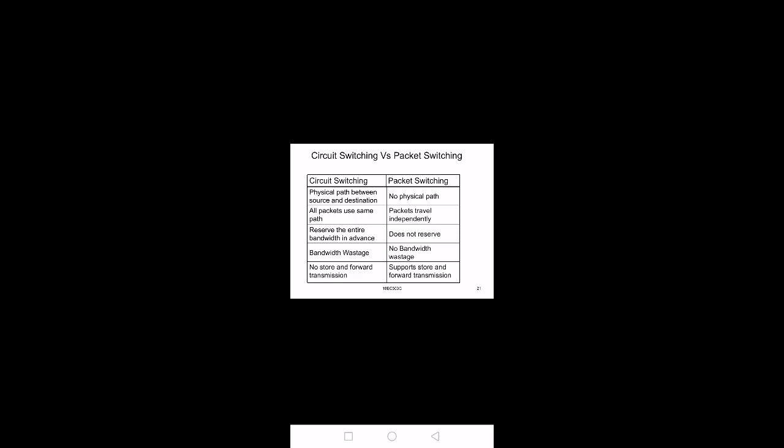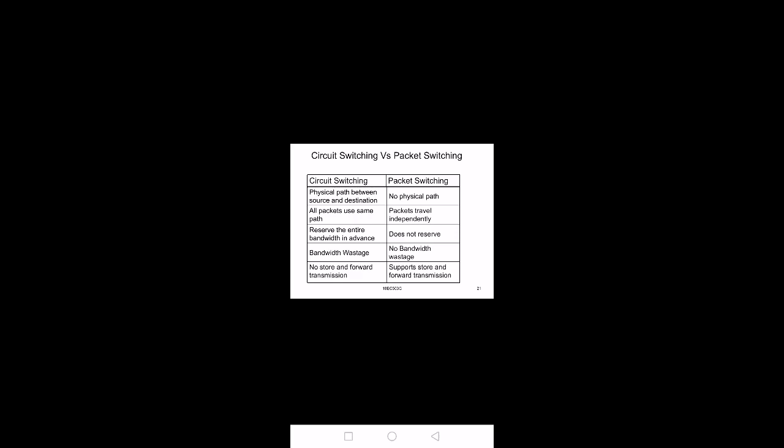In case of packet switching, there is no reservation. Any packet can go any route. So a lot of bandwidth is wasted in case of circuit switching. Why? Because if data is not sent from source to receiver, then that link is sitting idle, meaning channel capacity is wasted, bandwidth is completely wasted. In packet switching there is no such case, so no wastage of bandwidth.